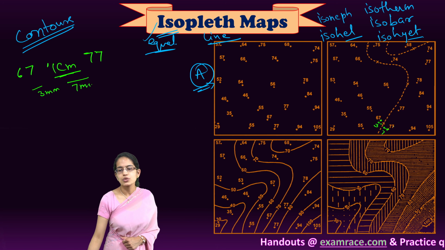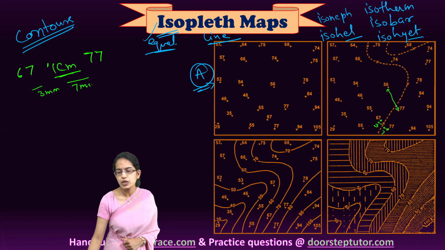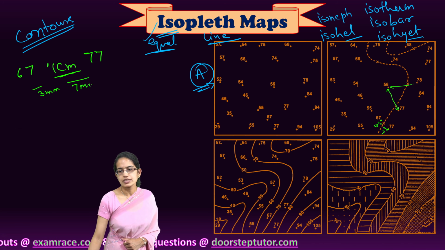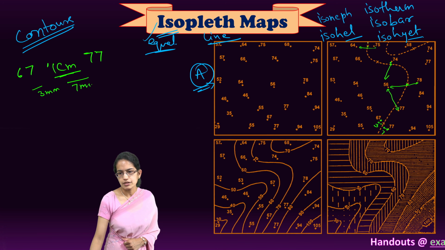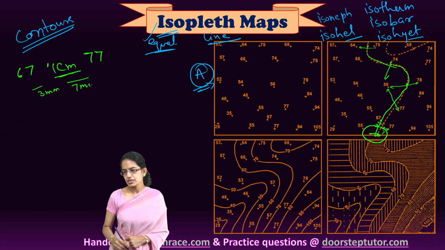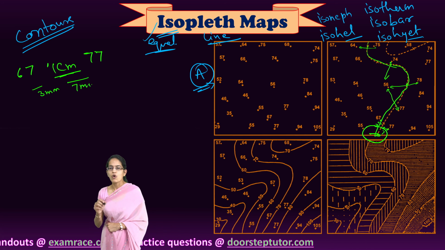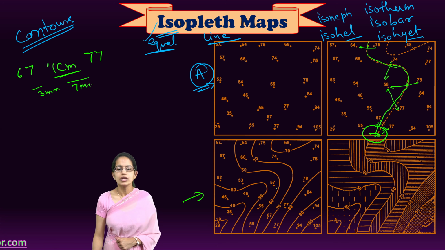So what I need to do is interpolate from 56 to 77. I'll interpolate a point of 70. Similarly, 56 to 78, I'll interpolate another point. 56 to 74, I'll interpolate another point, and then 64 to 75, I'll interpolate another point. Once I interpolate all these points, I would join them as a line of 70. This is how we join the lines for the various values, and you can see the lines for 20, 30, 40, 50, 60, 70 and so on are joined.